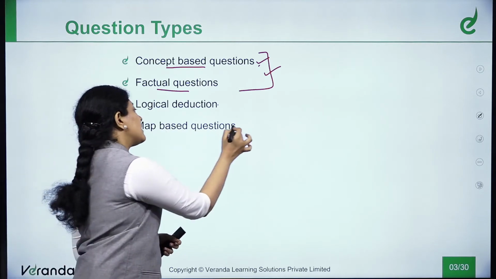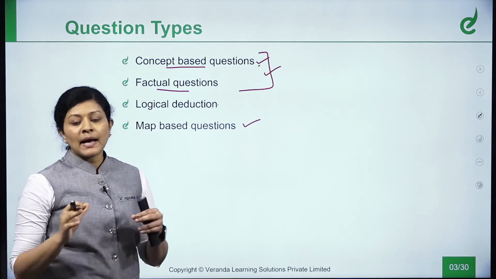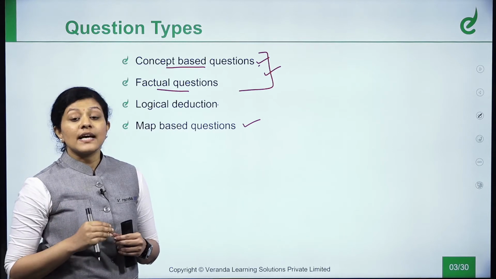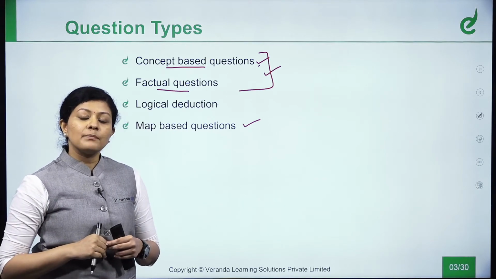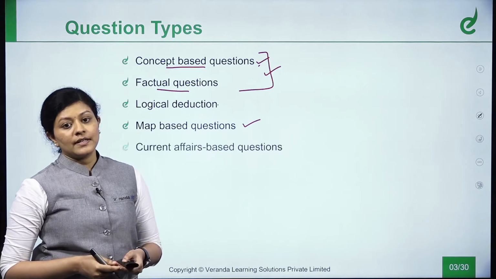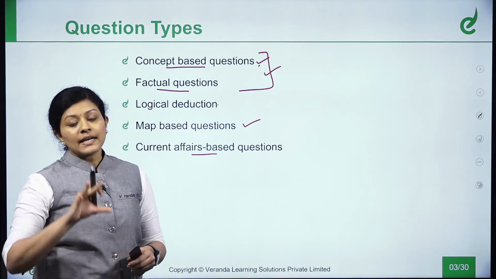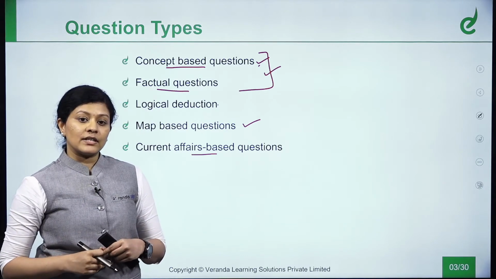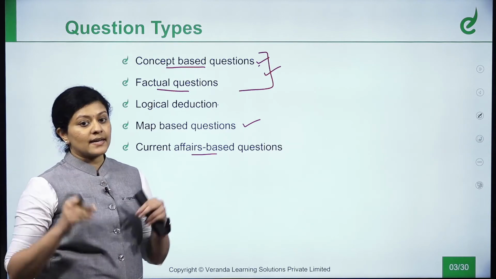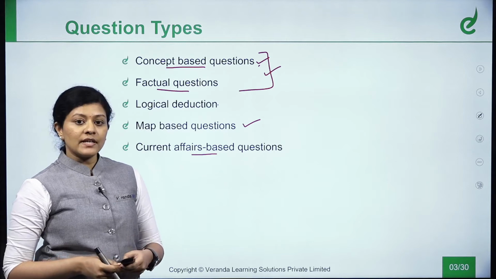And another important thing is map-based questions in geography. There are many map-based questions, especially in geography. There are at least 4 to 5 questions directly or indirectly reflected in the prelims part. So these are the types of questions with regard to geography. Another one is current affairs based questions. What's currently happening nationally and internationally? Those topics are jotted down and the questions are asked in those areas. Hence, we saw the types of questions asked in the geography subject.